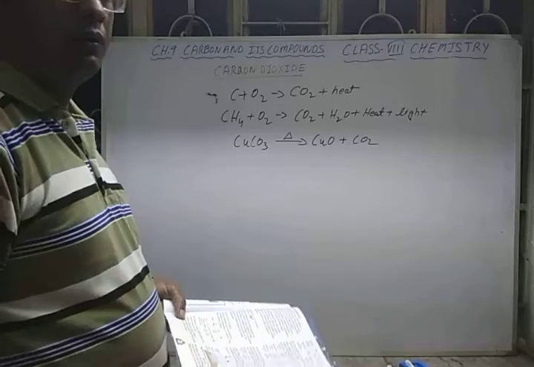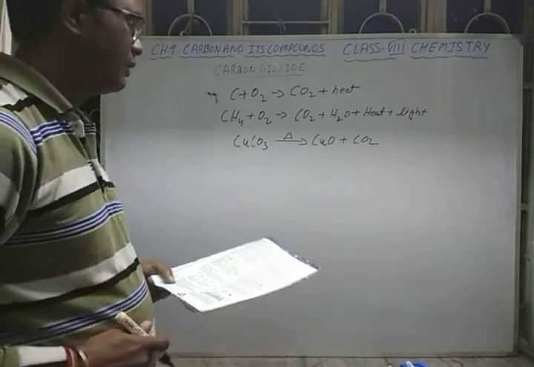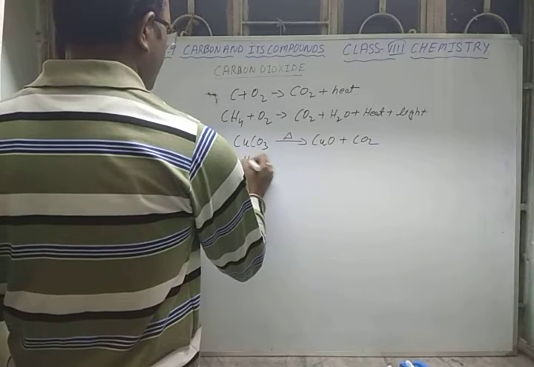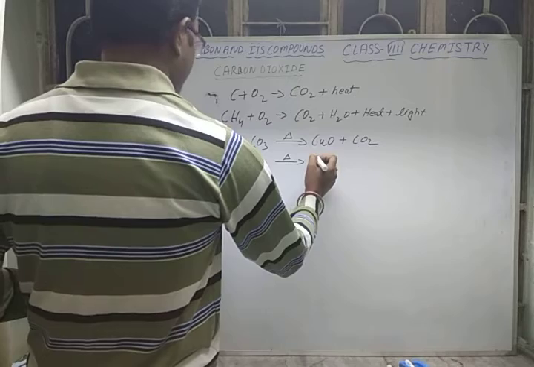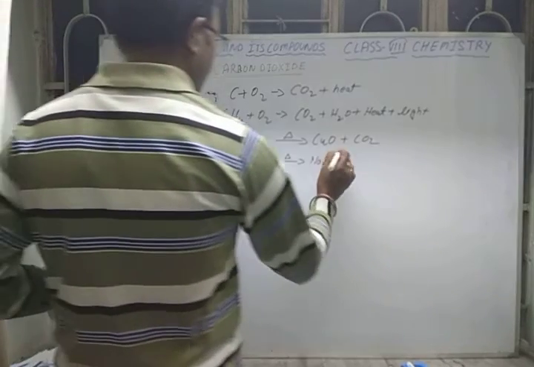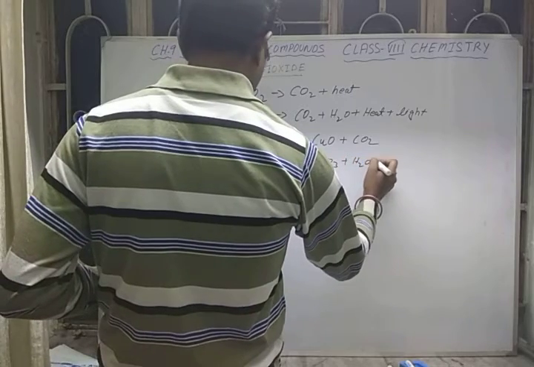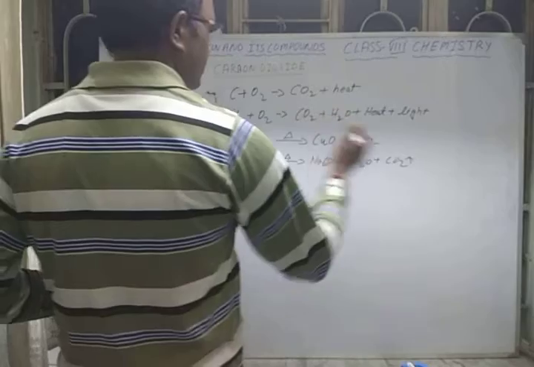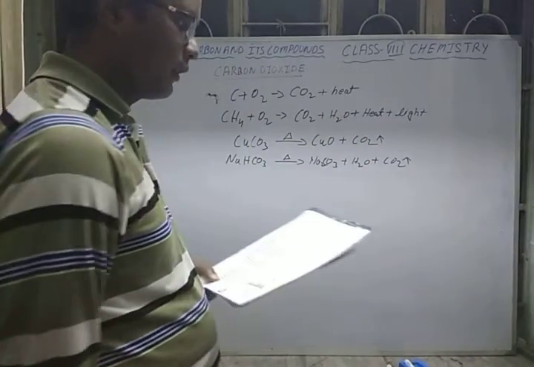In the same way, if you take bicarbonates, for example sodium bicarbonate, NaHCO3, again on heating it gives Na2CO3 plus water, H2O, plus liberation of carbon dioxide gas. So all these liberate carbon dioxide gas.